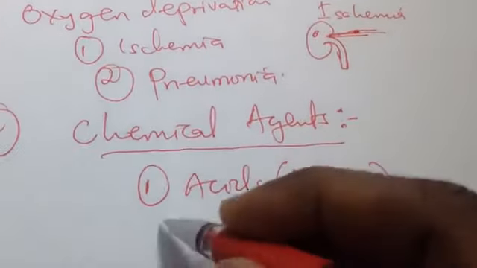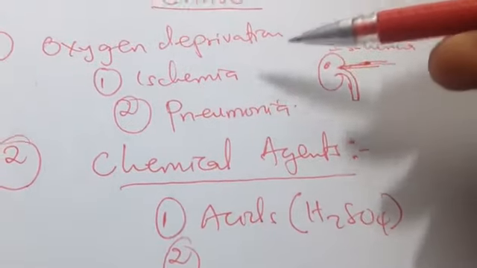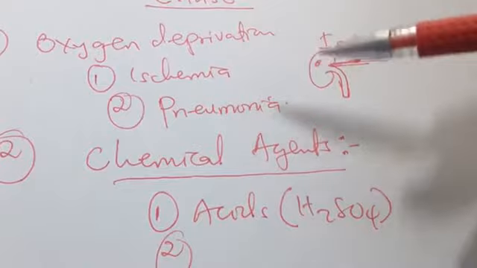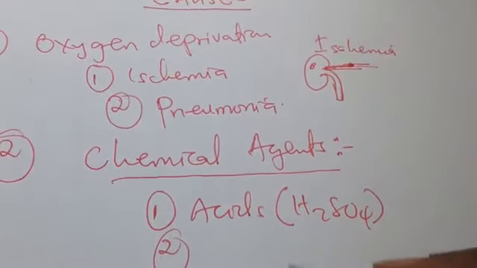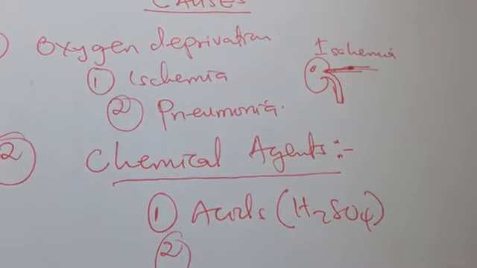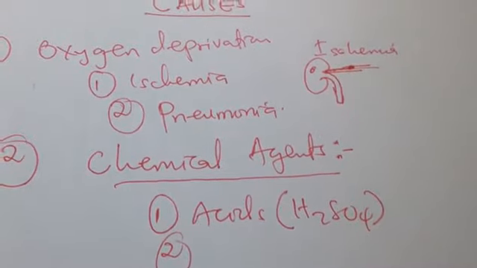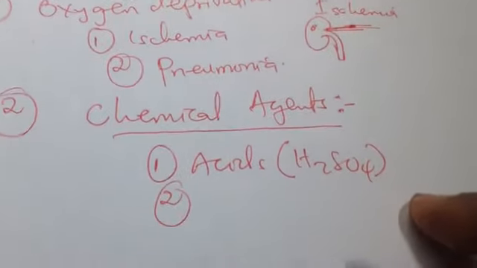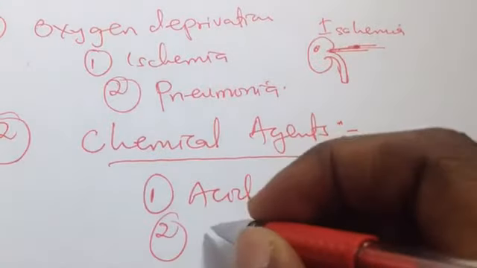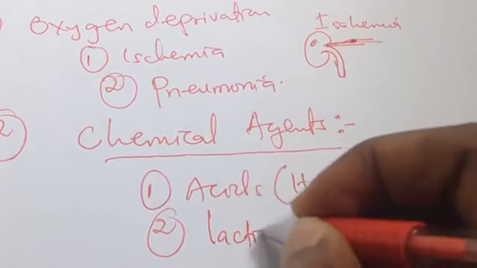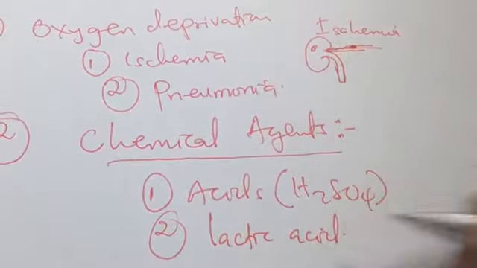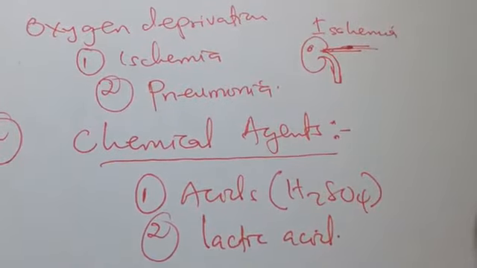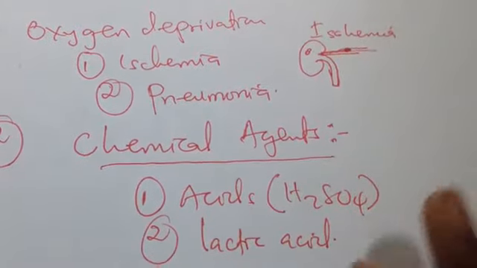Again, during ischemia or oxygen decrease, the tissue undergoes anaerobic metabolism to maintain its activities. In the process of producing energy without oxygen, lactic acid is produced, and if it accumulates a lot, it can damage the tissue.